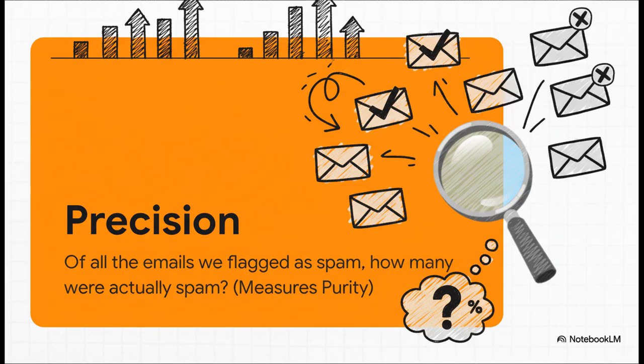It asks a really specific question. Of all the times we pointed a finger and yelled spam, how often were we actually right? It's a measure of purity. If you have high precision, it means that when your model says something is spam, you can be pretty darn sure it's right.